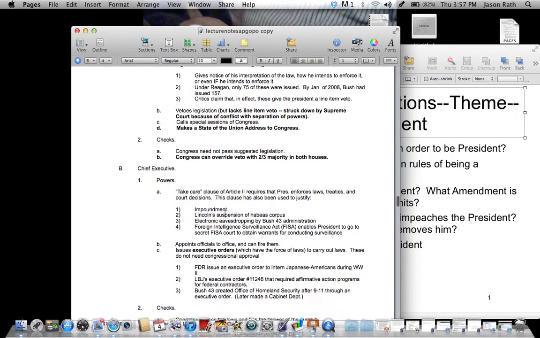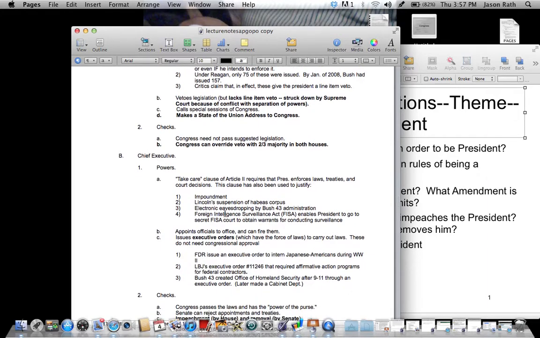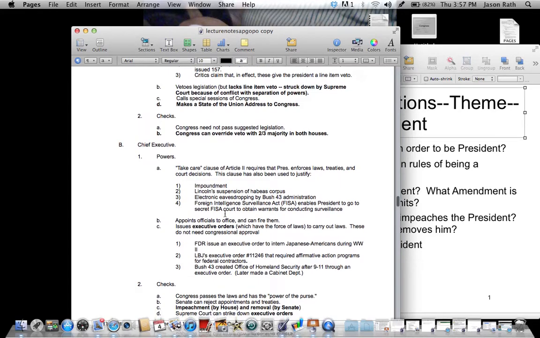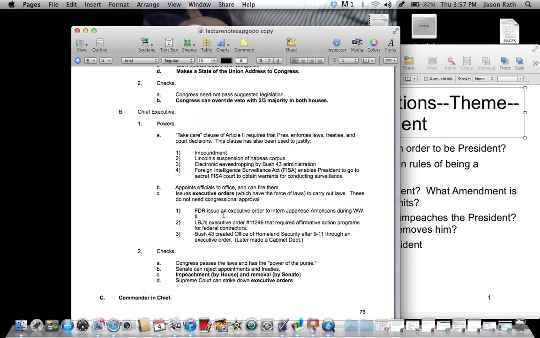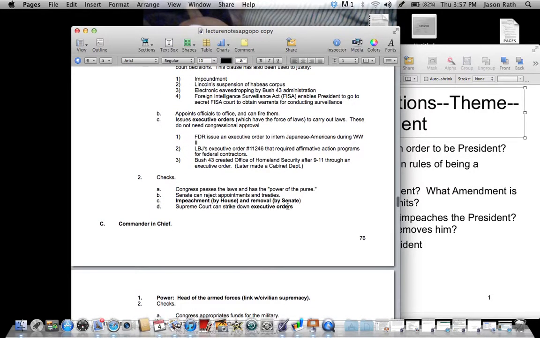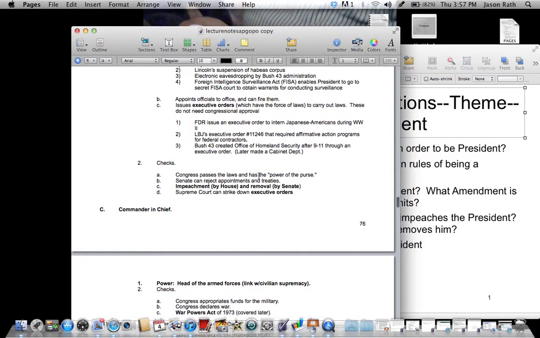Chief Executive, power, take care clause, Article 2, requires the President to enforce laws, treaties, and court decisions. And these are some examples of what's been there. Don't worry necessarily about that. Another thing the President does, the Chief Executive appoints officials to office and can fire them. Also issues executive orders, which have the force of laws to carry out those laws. We learned about that a while ago. There are examples of that. Checks, Congress can pass the laws, power of the purse, Senate can reject appointments and treaties.